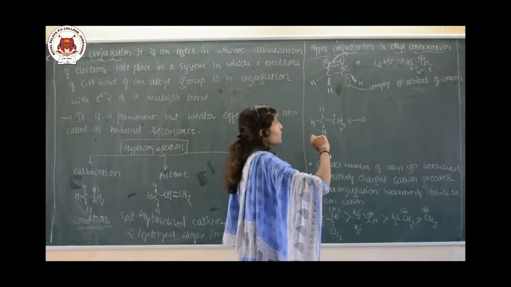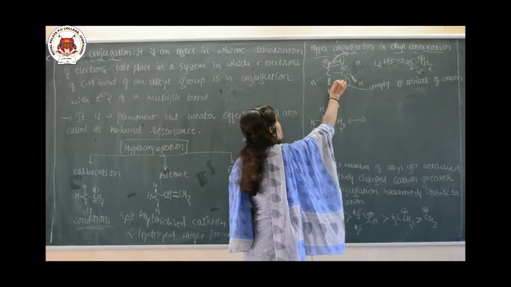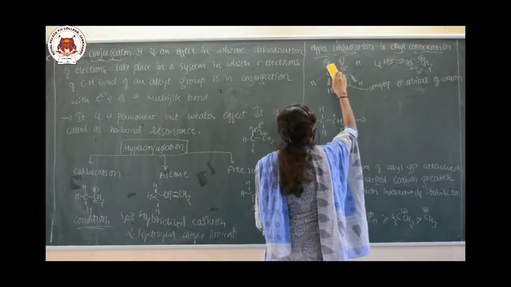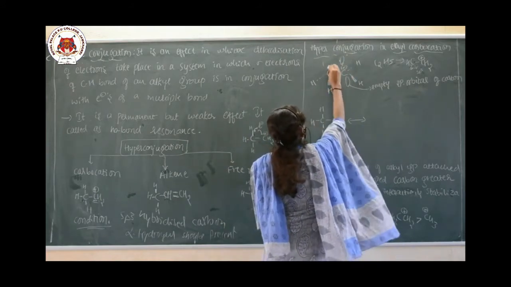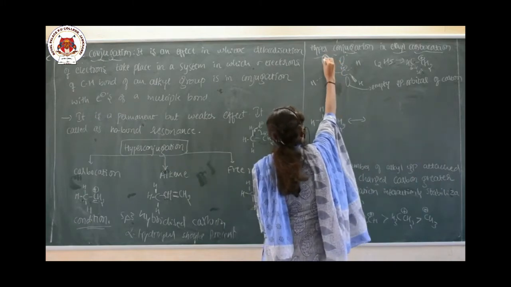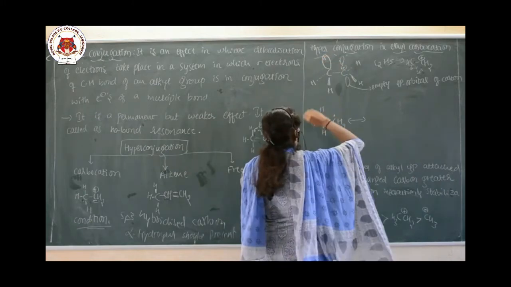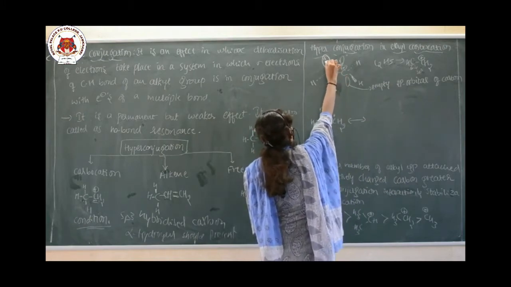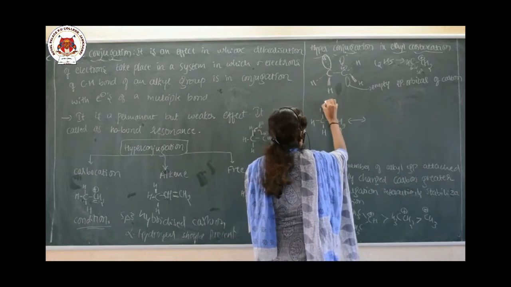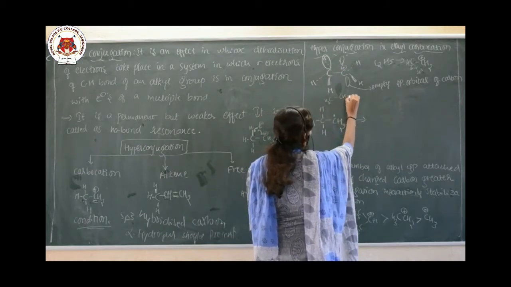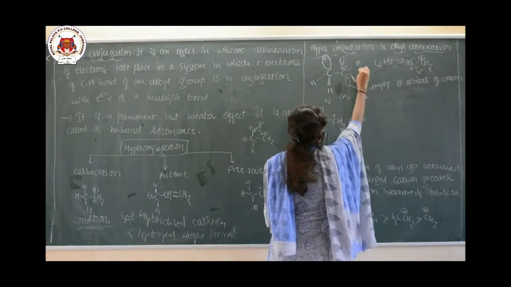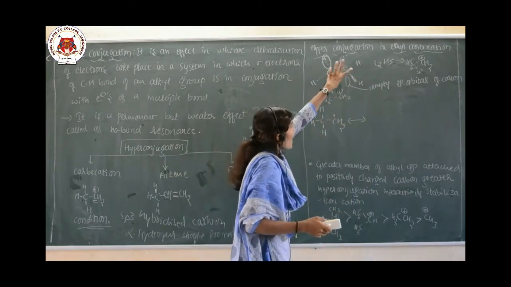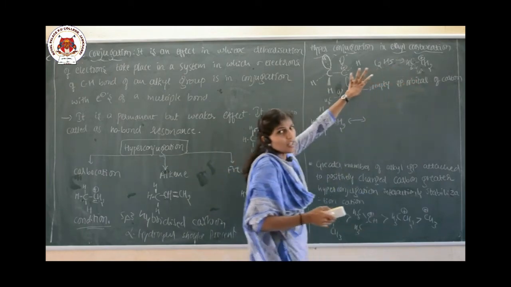And see here how it is shown. This is the carbon, this is one hydrogen, this is another hydrogen, this is the CH3 group, and this is CH2 with a positive charge. And this is the empty 2p orbital of the carbon.